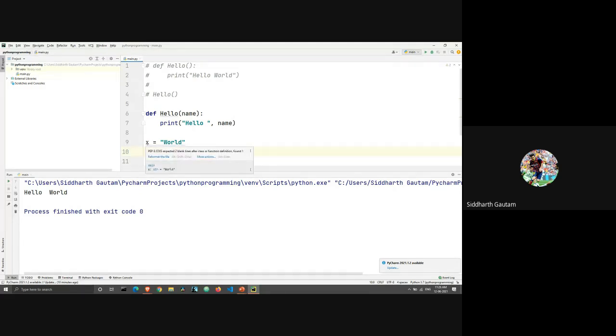And what is x equal to? x is equal to world, which means name is x and x is world, which means name is also world. So when we are printing name, our output will be world. Got it? I can just run this again and the output will be the same, hello world. It's hello, and then world gets printed, because that's the argument we have passed here.